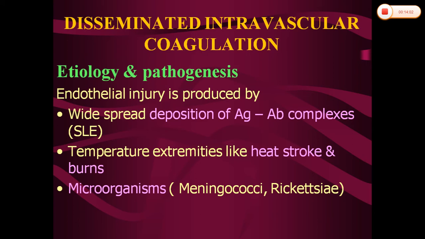Now I will discuss the various causes which lead to disseminated intravascular coagulation. Widespread endothelial injury can be produced because of the deposition of antigen-antibody immune complexes, for example in systemic lupus erythematosus, and also in temperature extremes like heat stroke and burns, and also because of microorganisms like meningococci as well as in rickettsial infections. In these conditions, septic endothelial injury can unleash the procoagulant activity by enhancing the membrane expression of tissue factor.